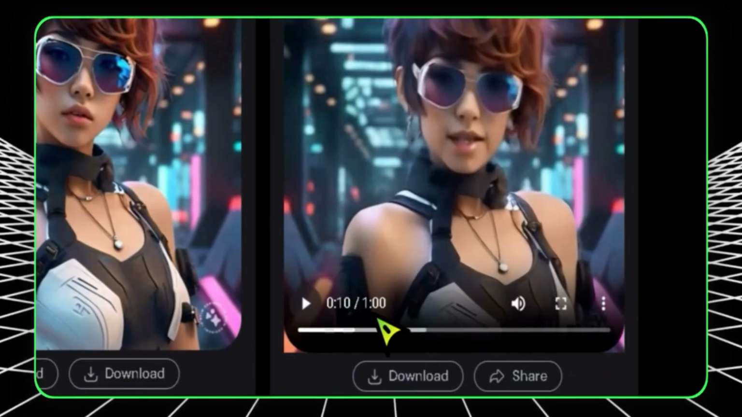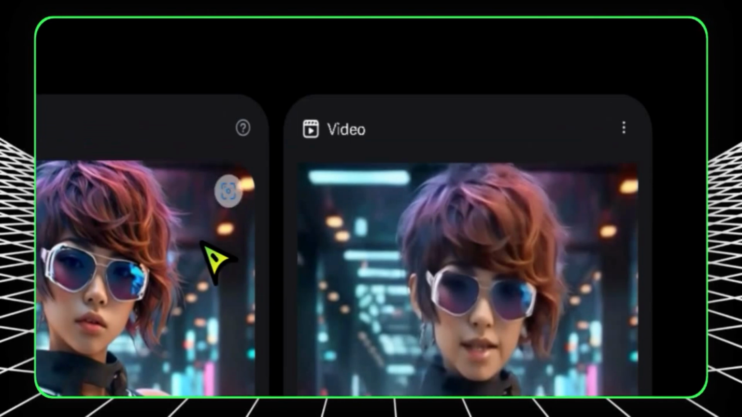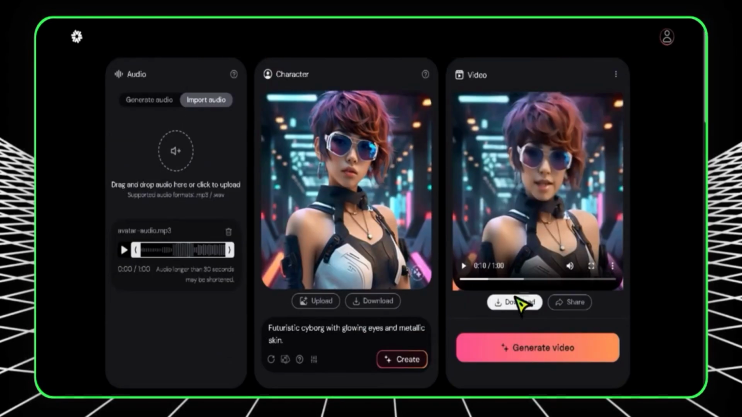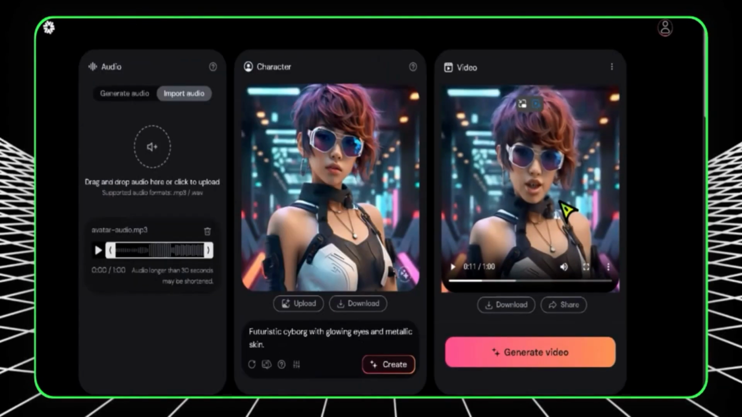Wow guys, this tool is really amazing. It's like it's singing the song perfectly with the perfect lip sync that you are looking for. And if you want to download it, you can download it from this section here with one click of a button. And as you can see, it has some kind of small watermark over here. That is what I'm going to show you how to remove from this video.